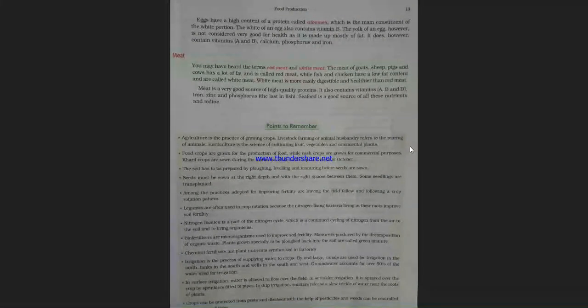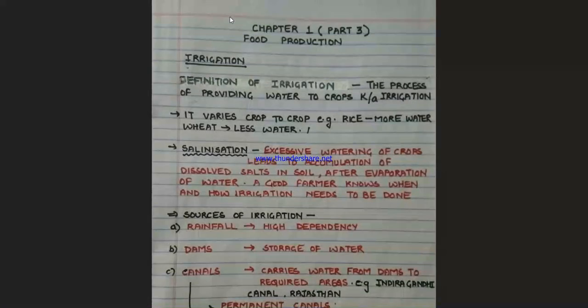Now coming to the notes which I have provided for understanding each and every topic in a concise way. Starting with it, chapter 1, part 3, food production. Coming to irrigation, water is required by plants from the very beginning, that is from the sowing of the seed.